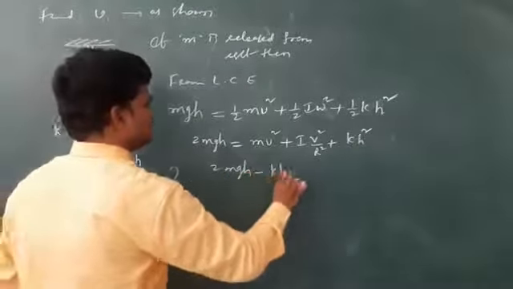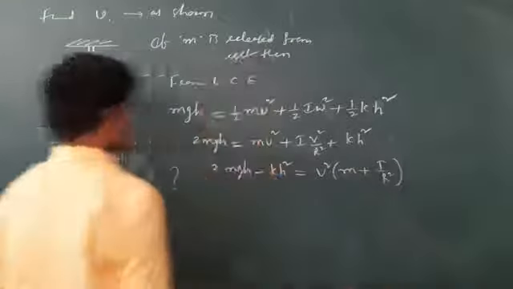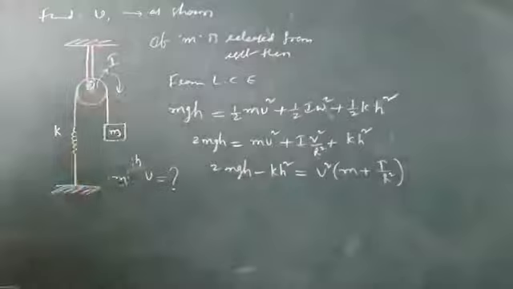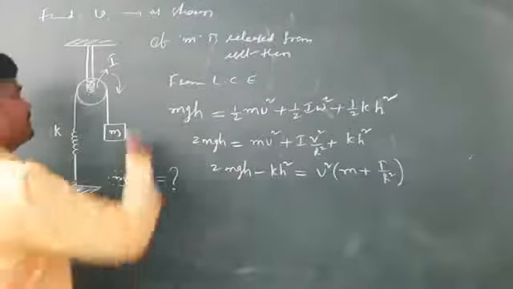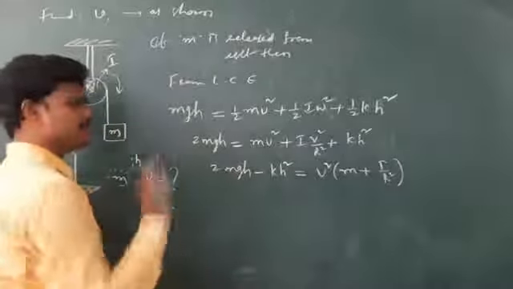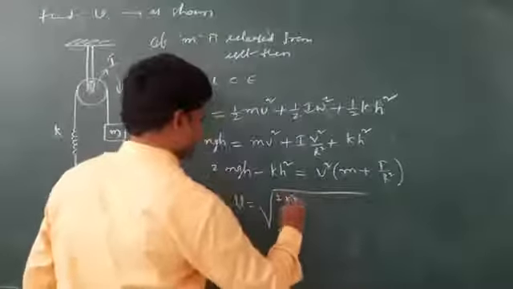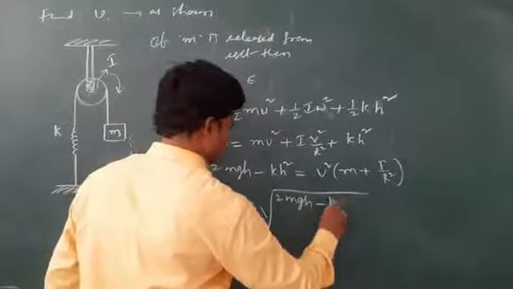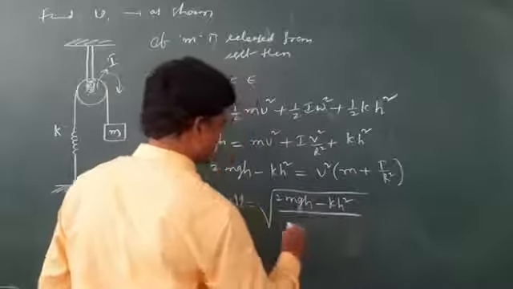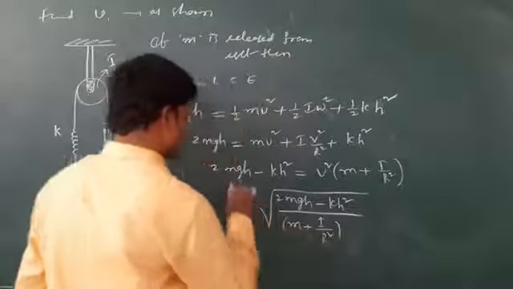So 2mgh minus k h square equals v square times, taking common, m plus I by r square. If I is given as mr square by 2, you substitute I. If nothing is given, you keep it as I. So v equals the root of 2mgh minus k h square, divided by m plus I by r square.